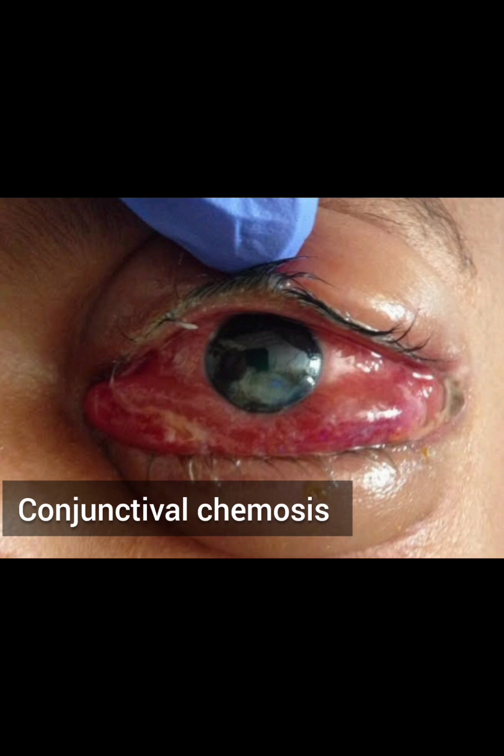Now this one is very dangerous. You need to admit the patient as soon as he presents to you. The hospital stay is mandatory. You need to start him on IV antibiotics, whereas in the case of preseptal cellulitis we started him on oral antibiotics, but that can also require IV depending on the condition or the stage at which the patient presents to you. But usually preseptal cellulitis requires oral antibiotics, and this one, orbital cellulitis, requires IV antibiotics.